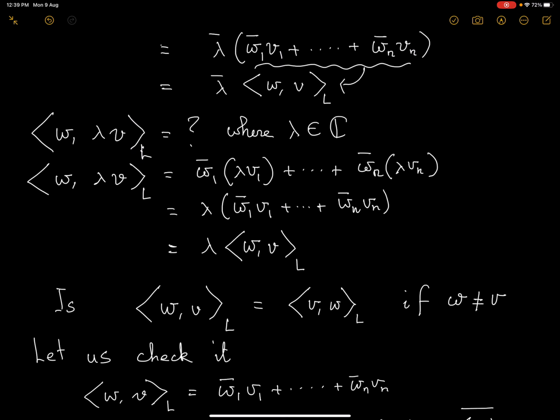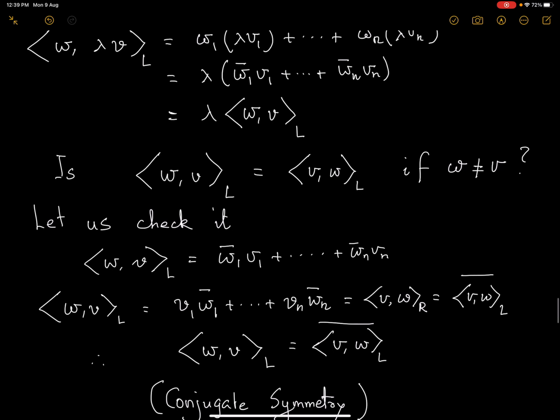So our question is, if w and v are two different things, because what happens when w and v are the same, that gives me a real number. But if they are different, whether this symmetry is maintained, that is, whether the inner product under the left convention, or right, whatever you want to choose, is the same when you take the order wv or vw. It doesn't matter, it will give me the same complex number. Let us check what is true.